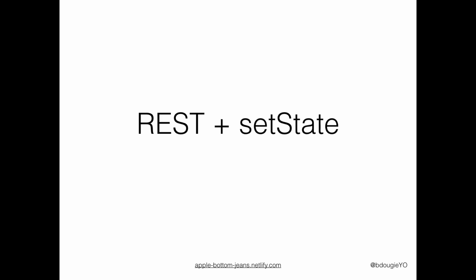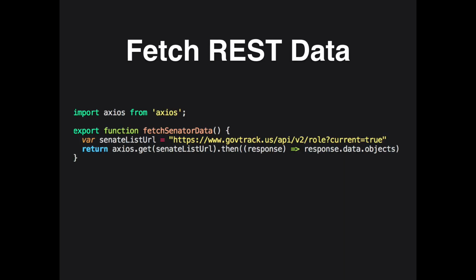What we started with was a REST API that was already publicly facing, which is great because those are open source projects, and that's the whole name of the game for what I'm doing with these students. And then we also use set state, and that looks like this. So an API.js or whatever you want to call it. Legislators.js? Doesn't really matter. This is what it looks like.